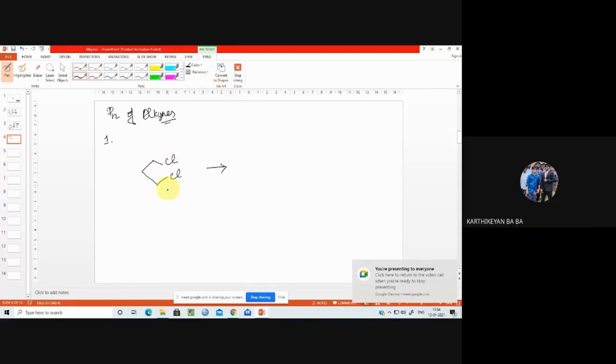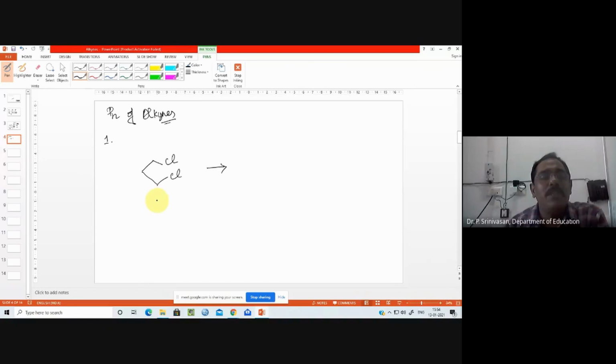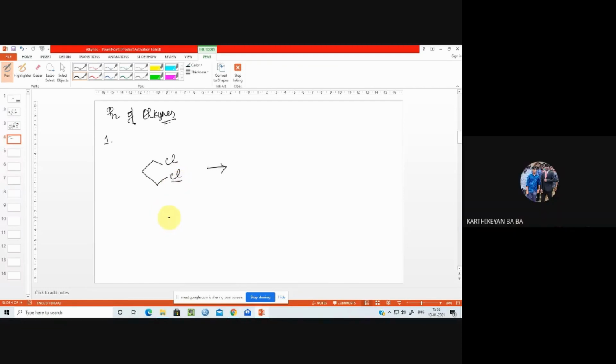Sir, name this compound. Now, just you are seeing now, name this compound. Don't take much time. How many carbons are there? See, what is this compound? What is this element? So 3, sir. 3 carbon, 2 chlorine, sir.